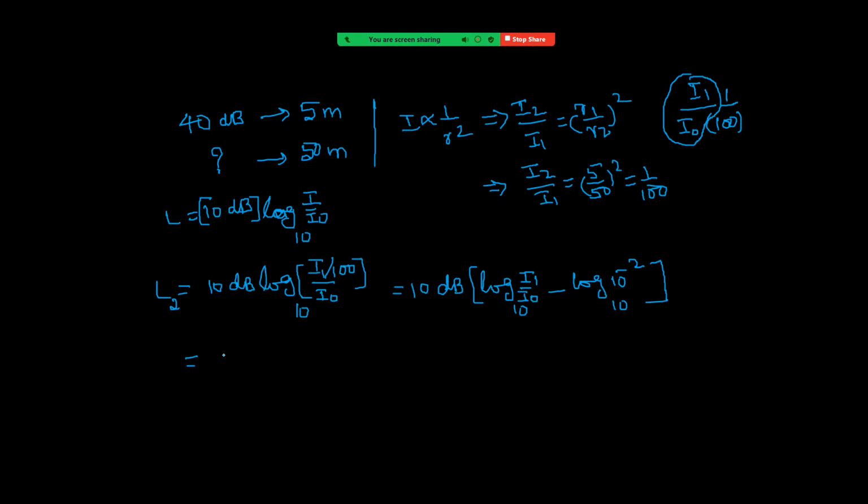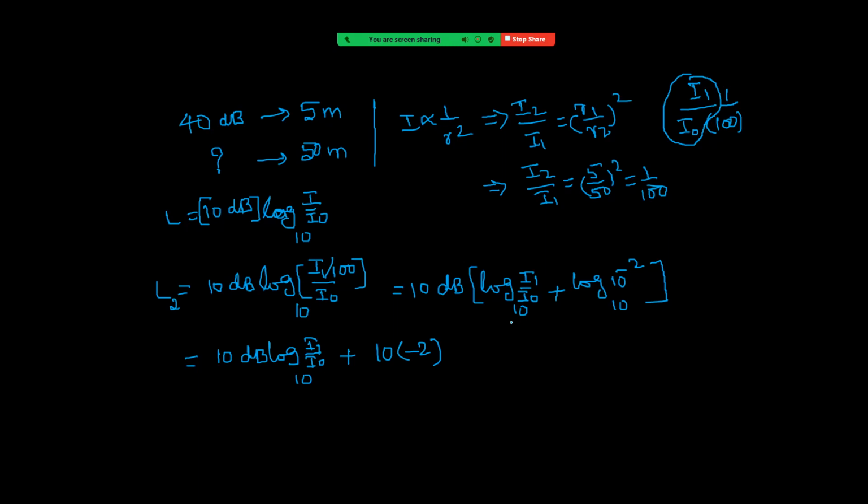You can see the first part, 10 decibel log I1 by I naught to the base 10, minus 10 into this becomes, see how much? 10 into minus 2, right? Yes or no? It becomes minus 2, 1 by 100. Wait. Log A plus log B. This is log A plus log B. Okay, I made a mistake there, because this is A into B. What is this? This is A into B. So log A plus log B.